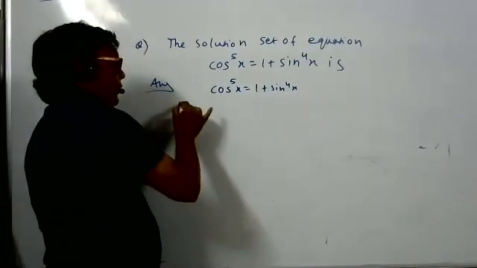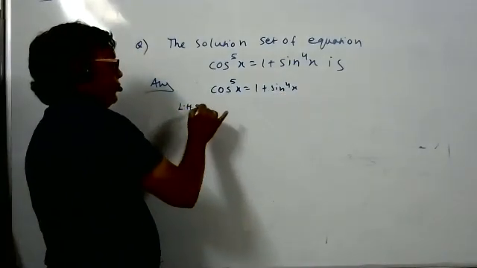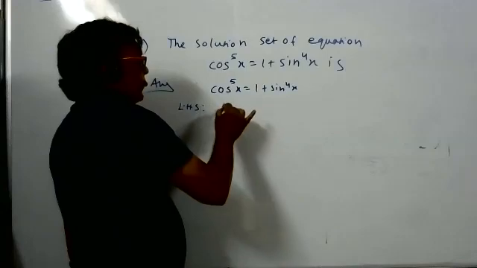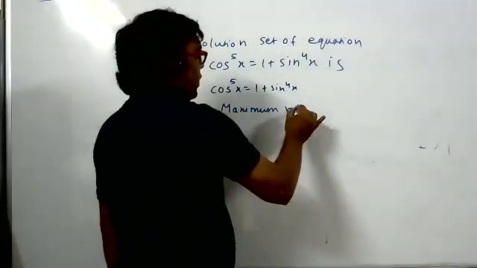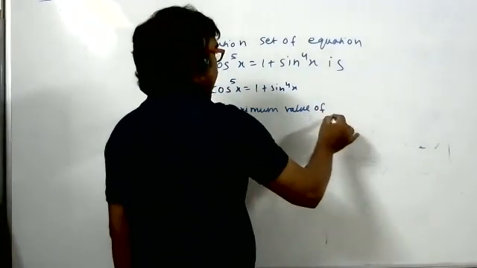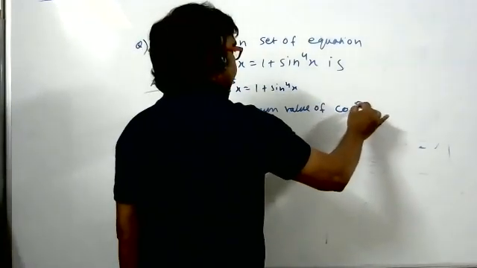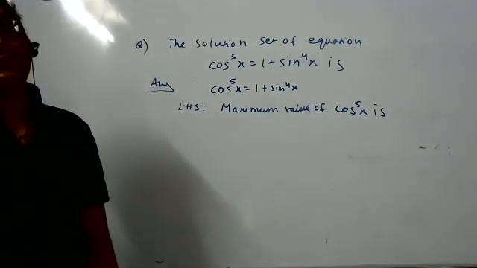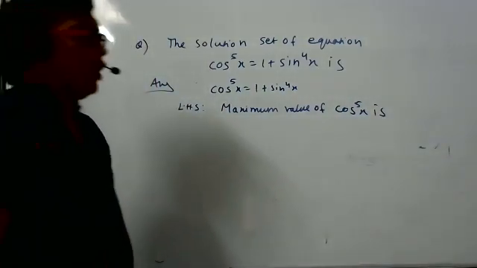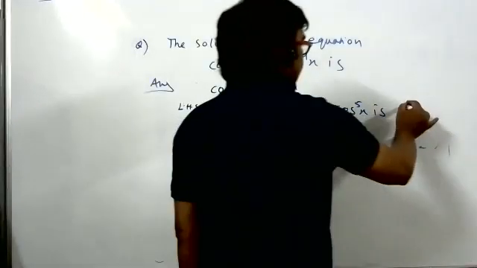Student, concentrate. Left hand side: maximum value of cos to power 5x. What is the maximum value of cos to power 5x? 1. All of you agree it is 1. Maximum is 1 only.